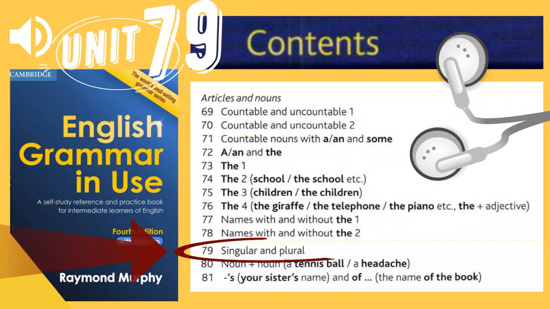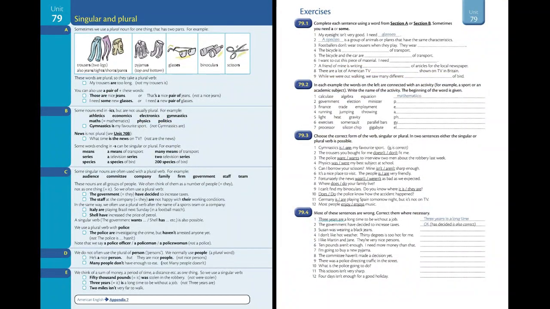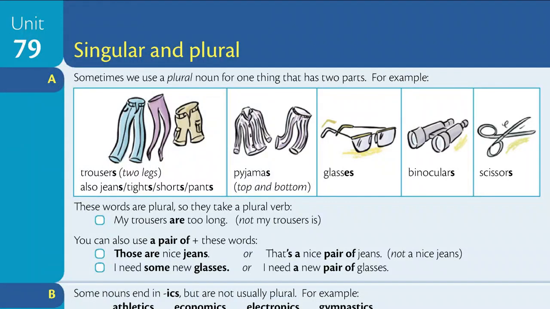English Grammar in Use by Raymond Murphy. Unit 79. Singular and Plural. Section A. Sometimes we use a plural noun for one thing that has two parts. For example, trousers, two legs. Also, jeans, tights, shorts, pants. Pajamas, top and bottom. Glasses, binoculars, scissors.